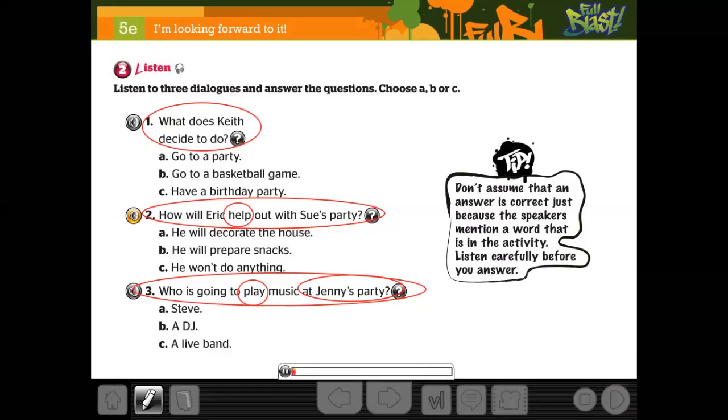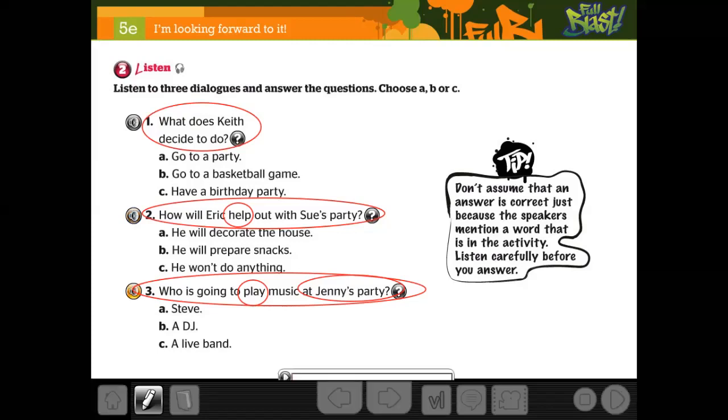So, the big night is tonight, right? Yeah, and there are still lots of things to do. Really? Do you need any help? Yes, please. How about preparing some snacks? Well, I'm not really a good cook. It's just some sandwiches and chips and stuff. Who's decorating the house? Oh, I forgot about that. There you go. I can help with that. Thanks, Eric.